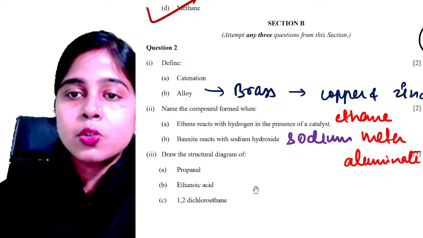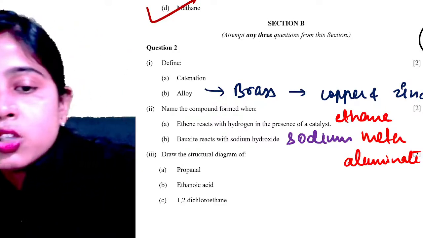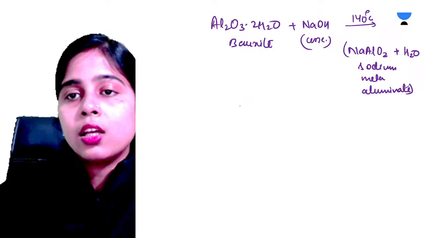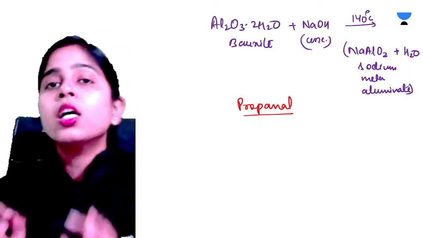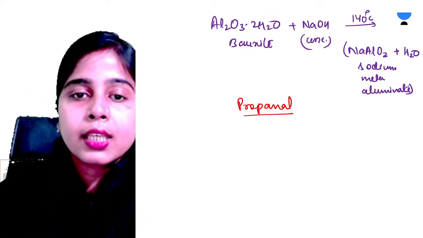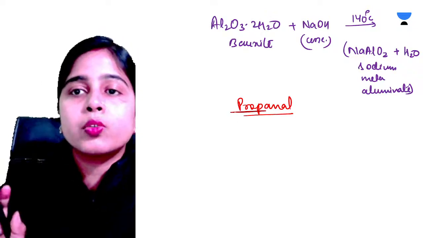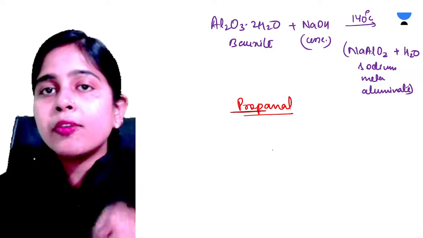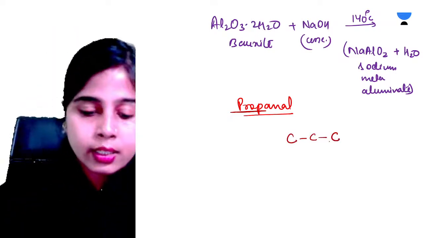So let's try to draw the structural diagram of propanol. Okay, let's try to draw it. So we are trying to draw the structure of propanol. I told you in the IUPAC session that first of all you need to see the root word. root word को देखो पहले. So यहाँ पे क्या है आपका root word? What is your root word? It is prop. Prop है यहाँ पे root word. So जब भी आपको prop दिख जाए as a root word, you have to understand quickly कि यहाँ पर 3 कार्बन एटम्स होंगे. Yes?